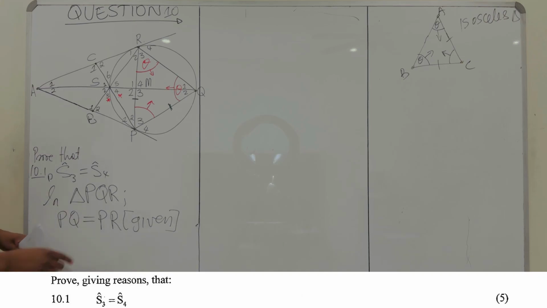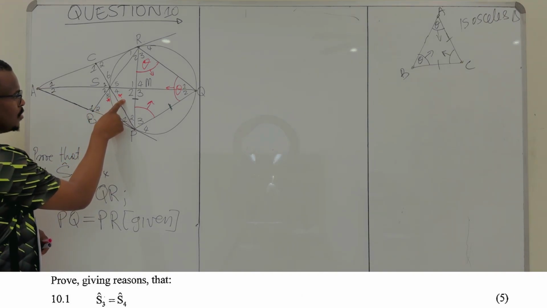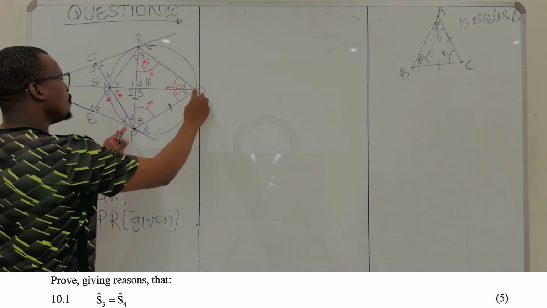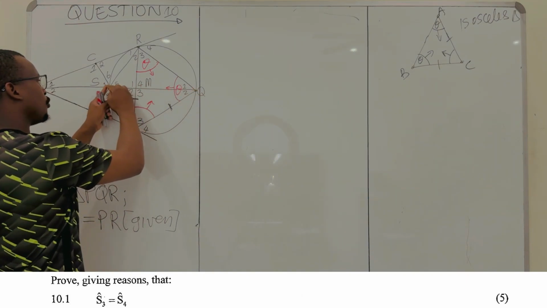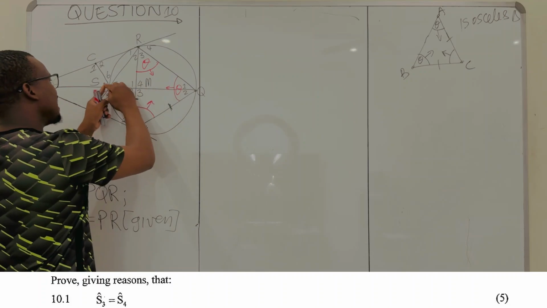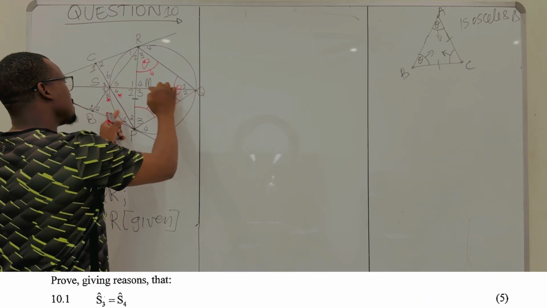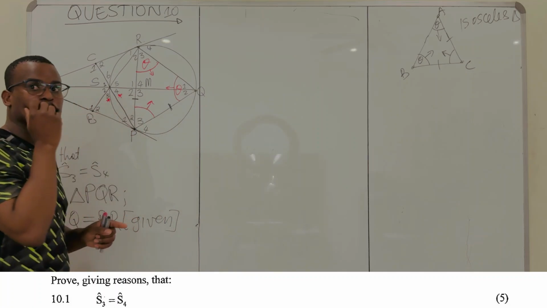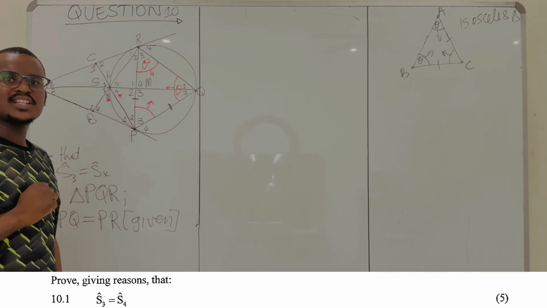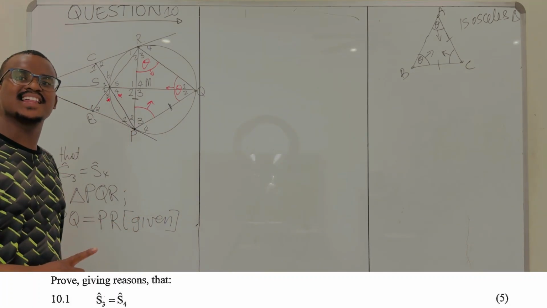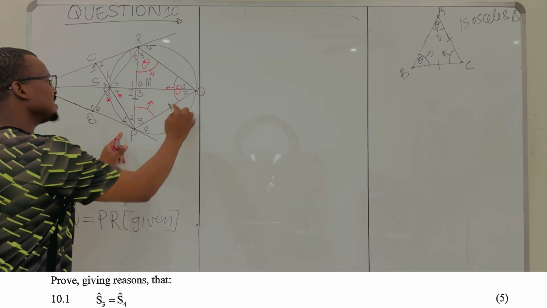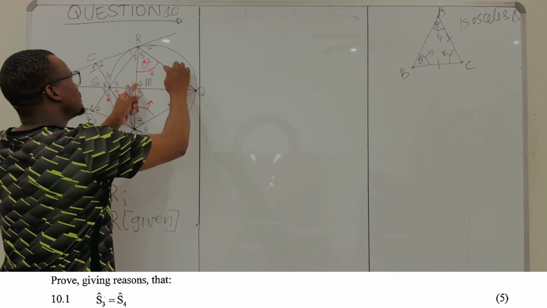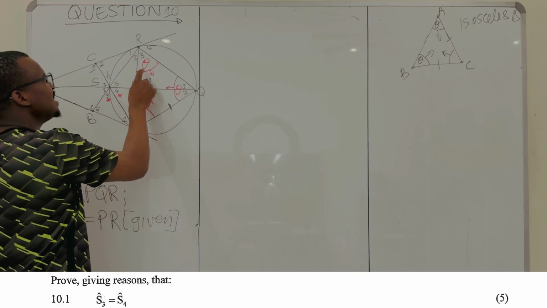If we start at S4, look at S4. Where is S4 coming from? S4 is formed by PQ. You can see S4 is formed by PQ, right? S4 is subtended by the line segment PQ, or this arc PQ. Now, the question becomes, is there any other angle that is subtended by the same PQ? You can see your PQ subtends here your S4, and your PQ subtends there. What does it subtend?